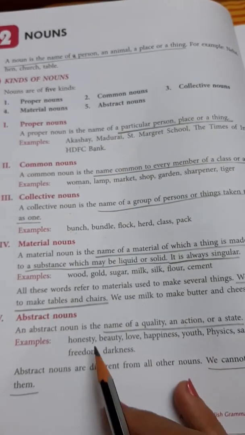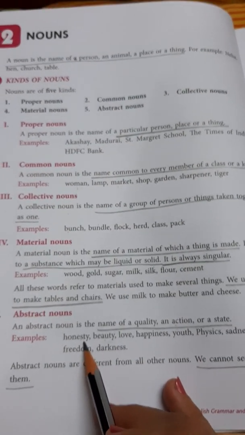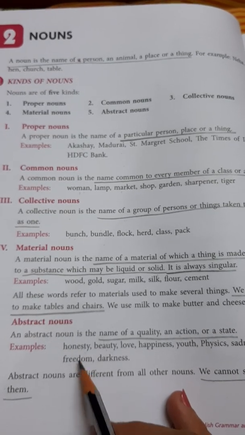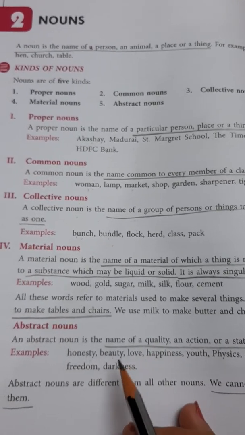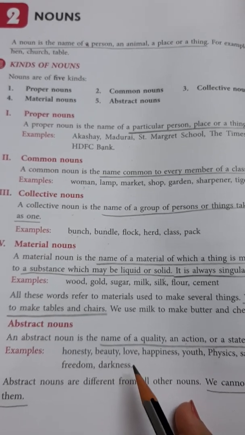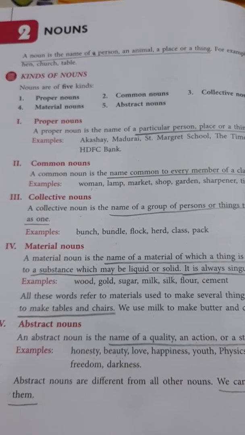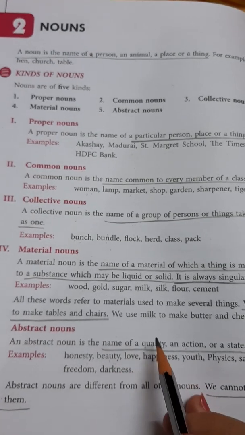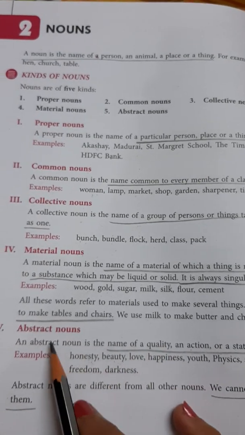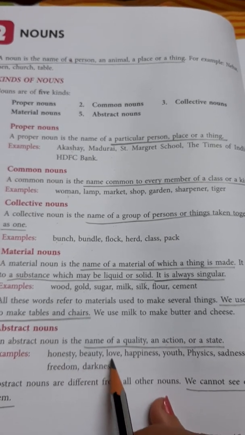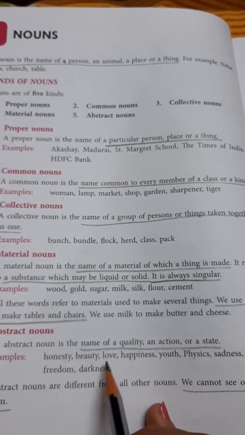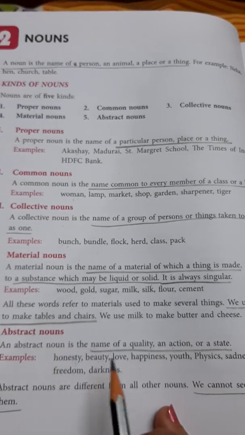Like if we say any quality like honesty, you can't see honesty, but you just see it through his or her behavior, whether that particular person is honest or not. And don't confuse honesty with honest. Honest is an adjective and honesty will be an abstract noun. Clear? In the same way, beautiful will be an adjective and beauty is an abstract noun.